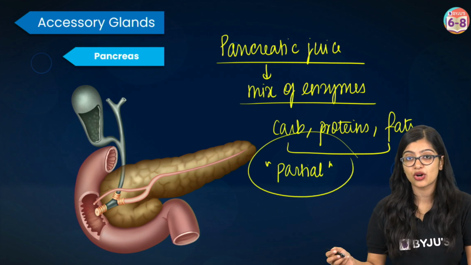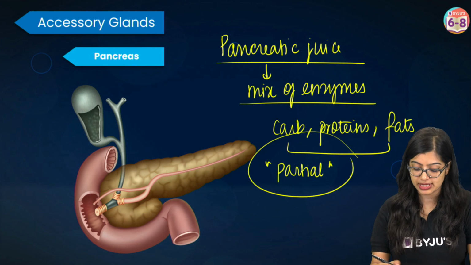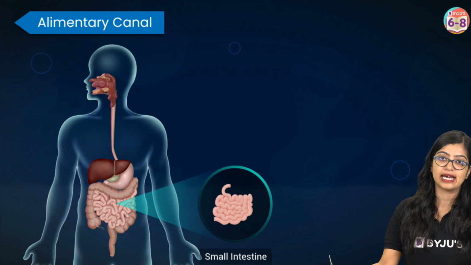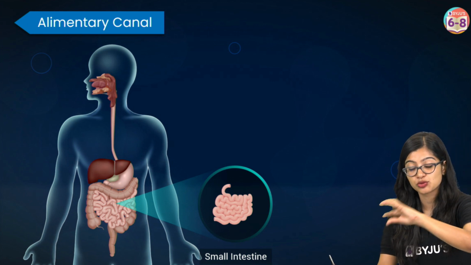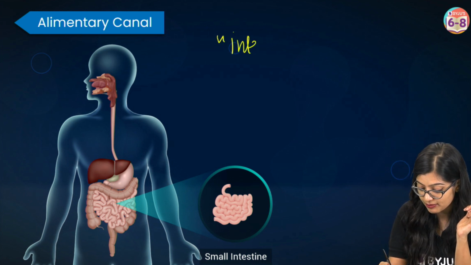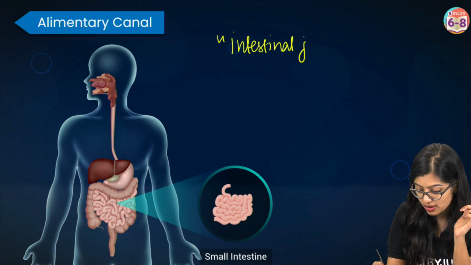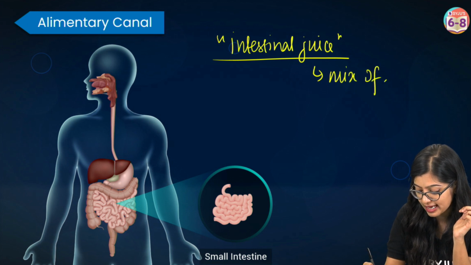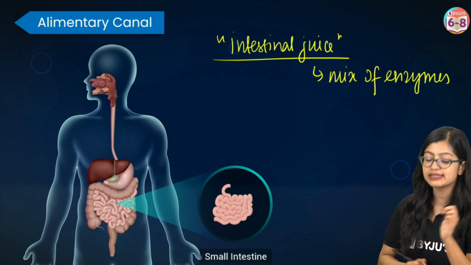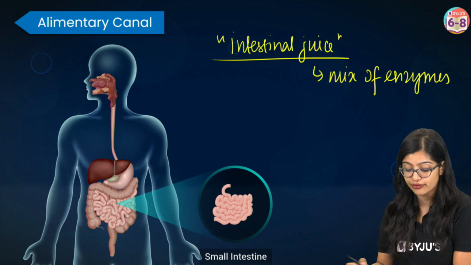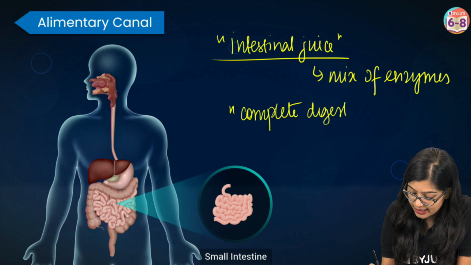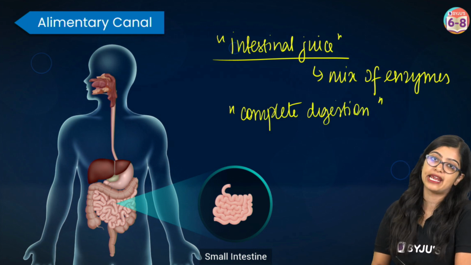And further on, once partial digestion has taken place here, the food will move further down into the small intestine. Now, the latter parts of the small intestine also produce something known as intestinal juice. And now you know, if I say juice, it means that it is a mix of enzymes. In this case, intestinal juice also acts on the food, wherein finally complete digestion of food takes place. Now, what do I mean by this complete digestion?